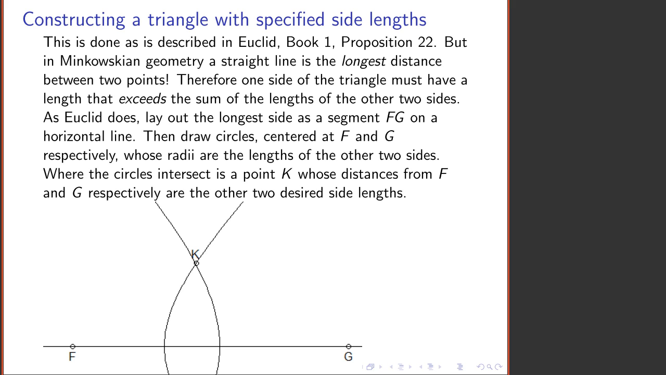We lay out on a line that I've chosen to be horizontal. Euclid does the same thing. The longest side from F to G. At F, we construct a circle whose radius is one of the other side lengths. At G, we construct a circle whose radius is the third side length. And the point K where they intersect is the desired third vertex of the triangle.